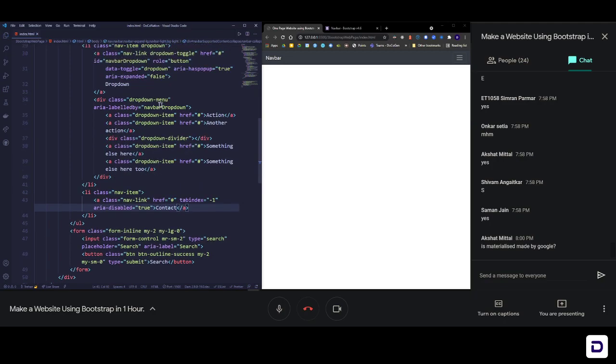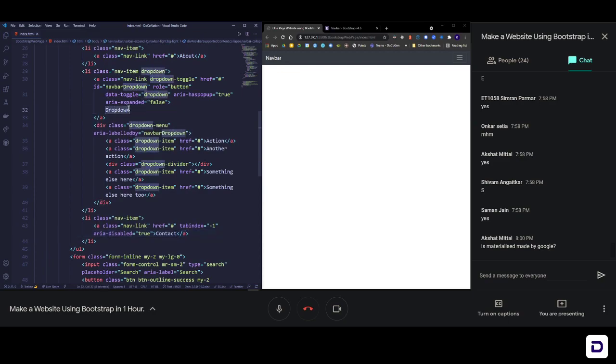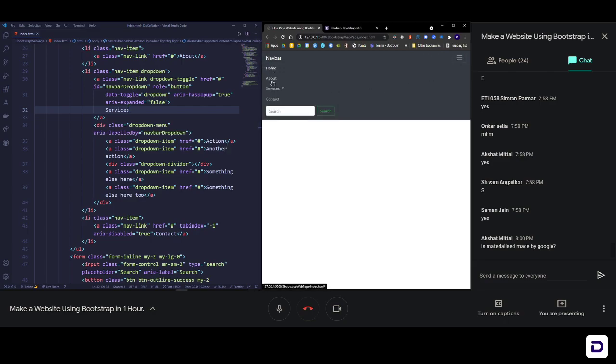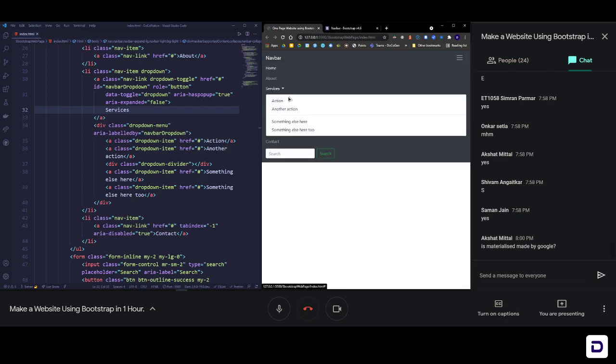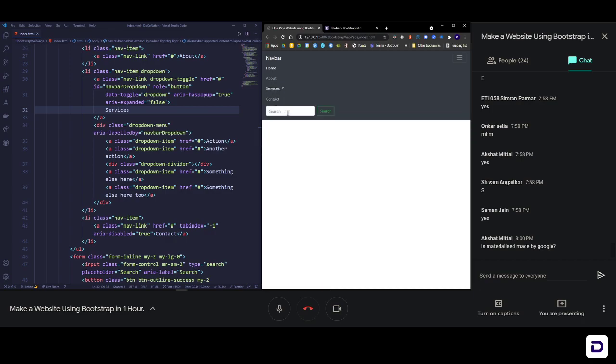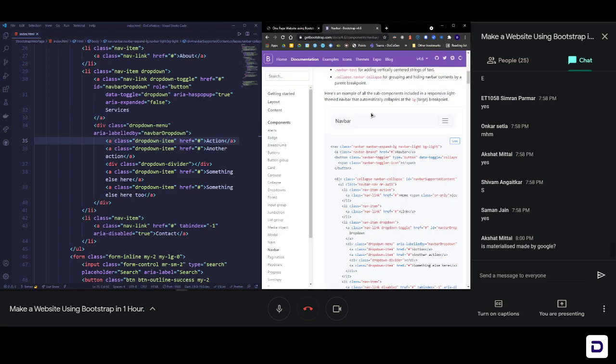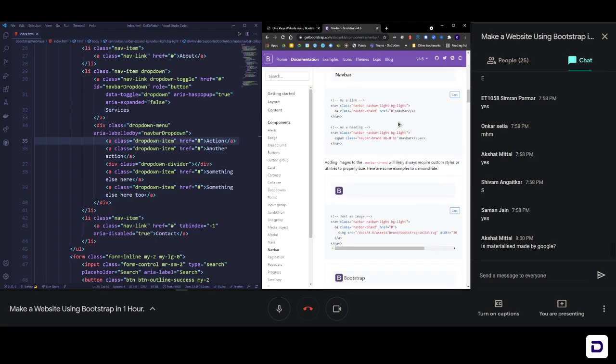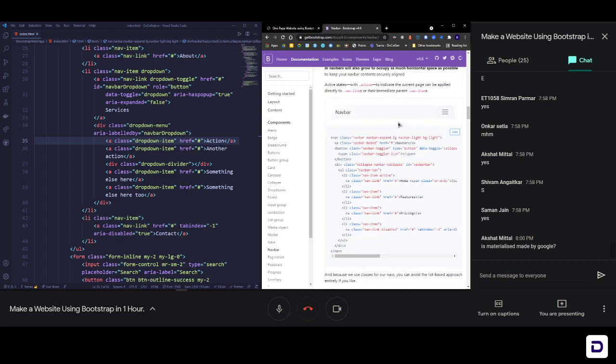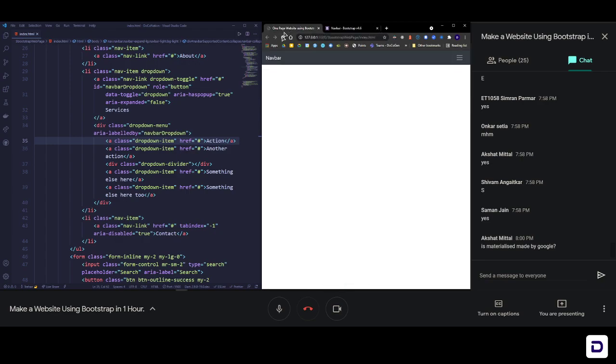The drop down may be called services, right? Services, and save it. And we have a cool looking navbar here. Home, about, services. Inside services we have a drop down with different services listed there. Then we have contact, and we also have a search button here just to search something. If you want to know which class is used for what, that is where documentation comes in. You can go ahead and check out which class is used for which. But for this session, just follow along.